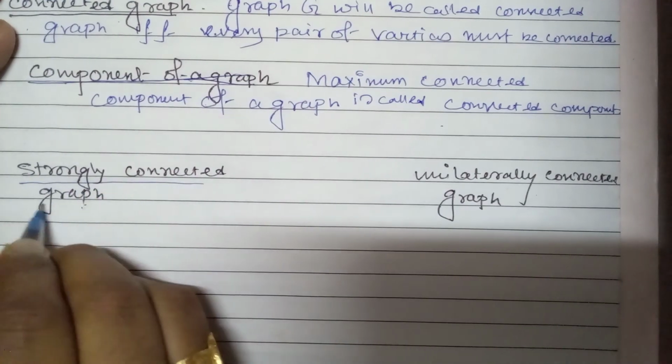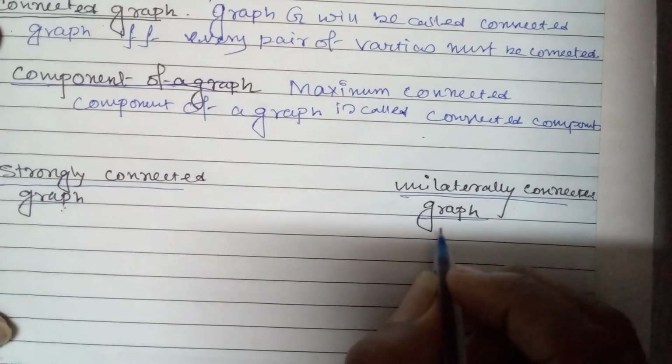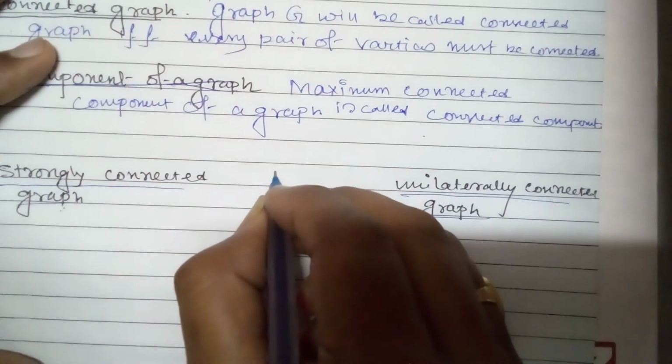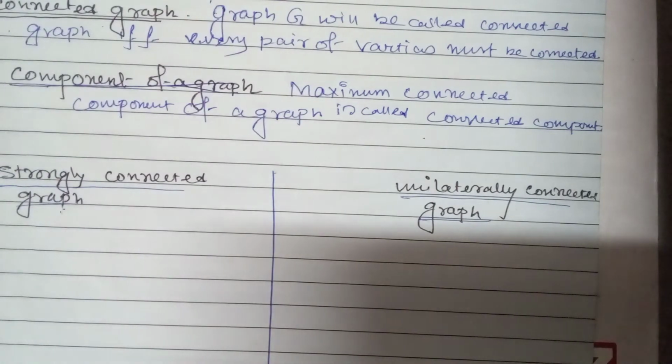Next thing we have is strongly connected graph and unilaterally connected graph. At first we need to know what we mean by strongly connected graph, and another thing, what we mean by unilaterally connected graph.